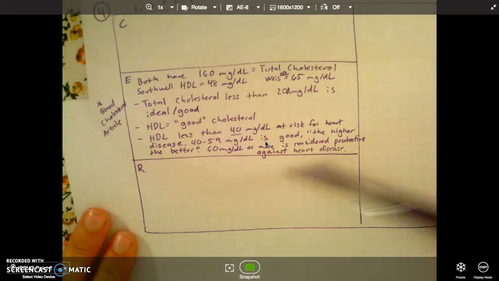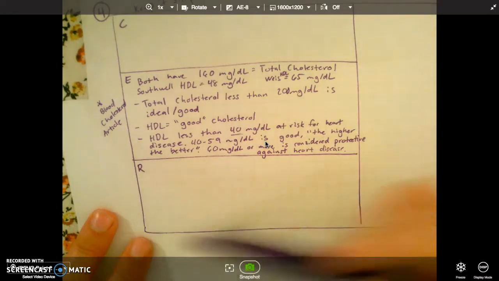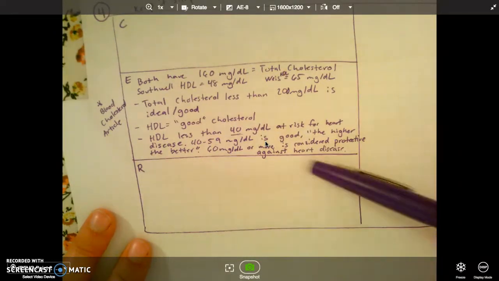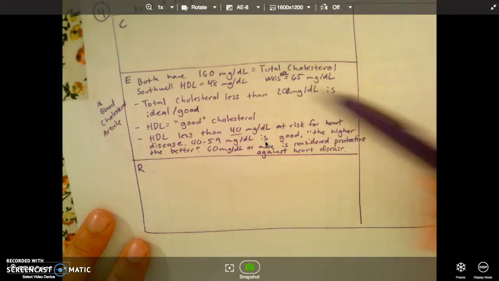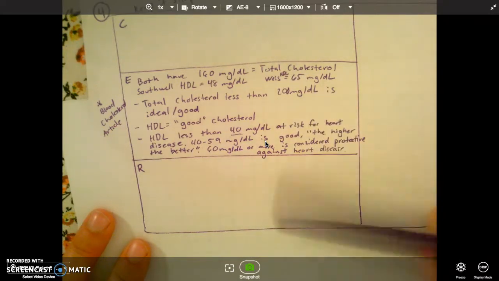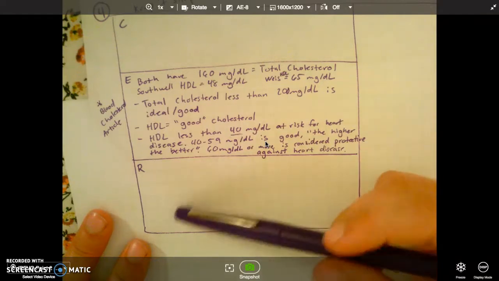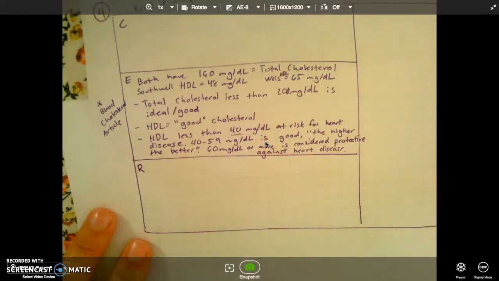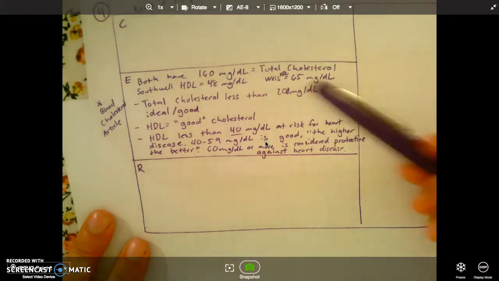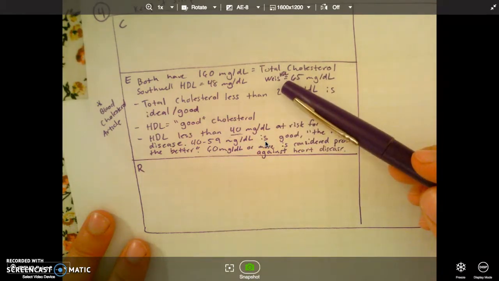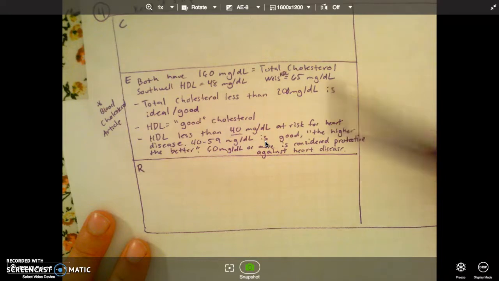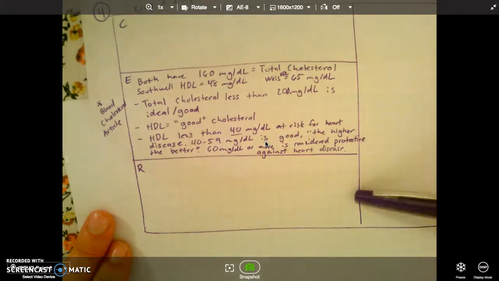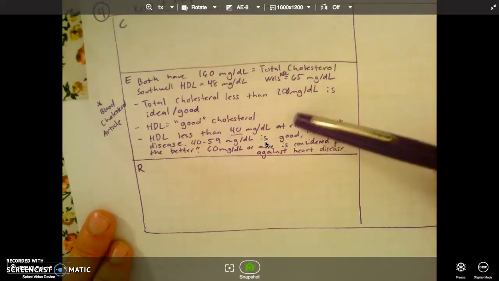So for the reasoning, I have to explain it. I might want to explain that both Miss Weiss and Mr. Southwell have a blood cholesterol level of less than 200 milligrams per deciliter, so that would be considered ideal. And then I'm going to explain about their HDL levels and why it's considered good or bad. Oh, by the way, I could absolutely include more information about the HDL and LDL from the notes. So you could definitely include that other source of information. But anyway, I do want to explain the information here and what it means, and not just have the same information as the bulleted list.